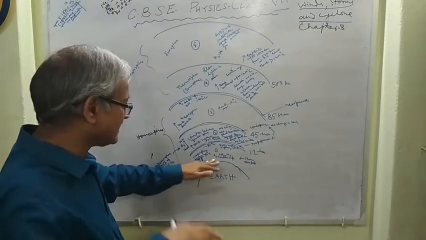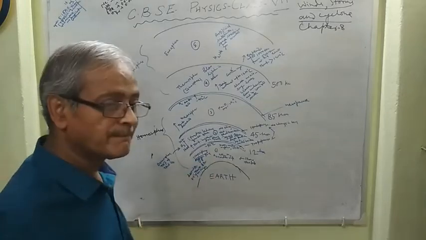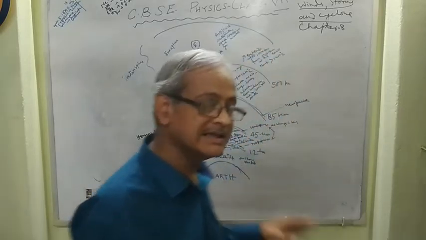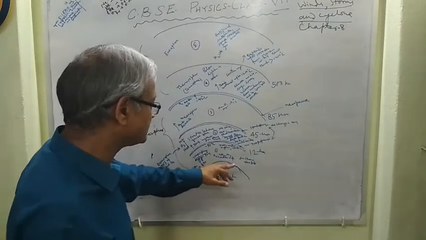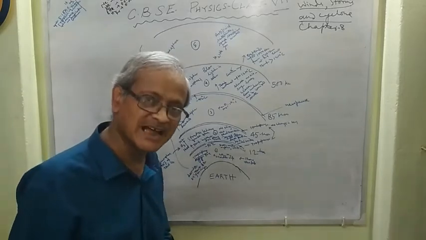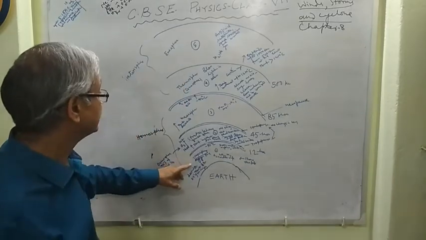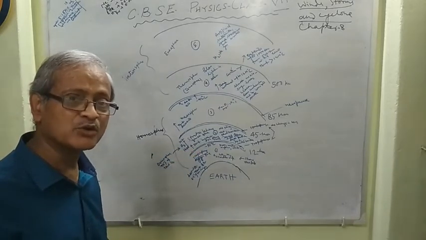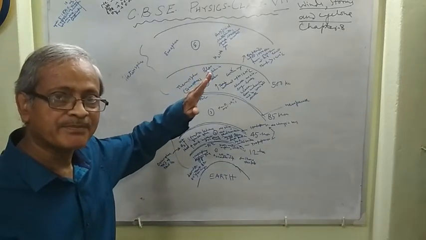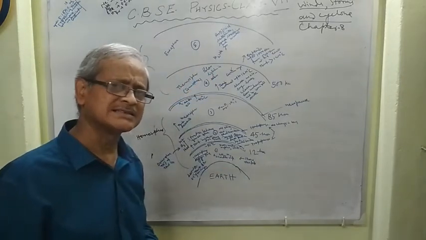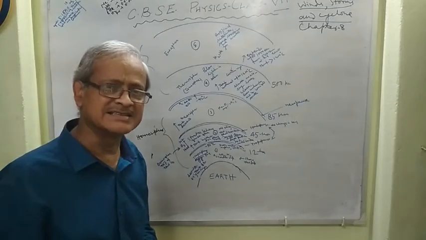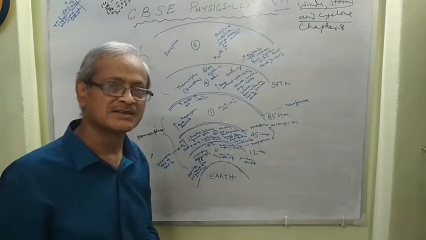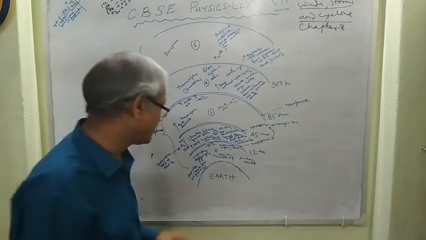The first, that is the lowest layer with respect to the Earth, is called the troposphere. It extends from 0 to 12 kilometers with respect to the Earth's surface, right? Its temperature and pressure both decrease with increase in altitude. Pressure in all layers will decrease with altitude, remember it. But temperature in various layers may vary, right?